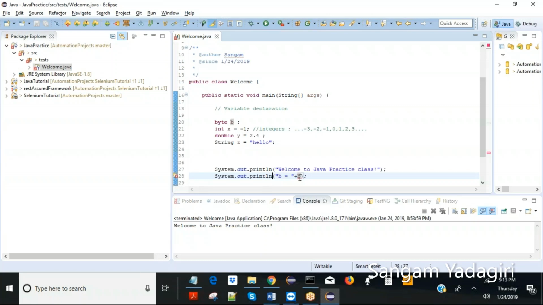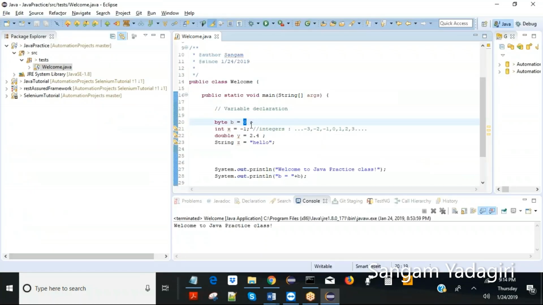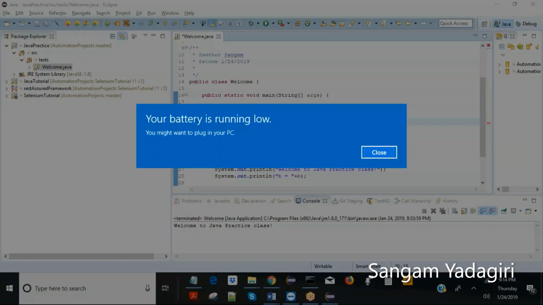Now I want to add the variable. It is complaining to initialize the variable. Let's initialize the variable. When I initialize the variable, it took 0, which means its default value is 0.